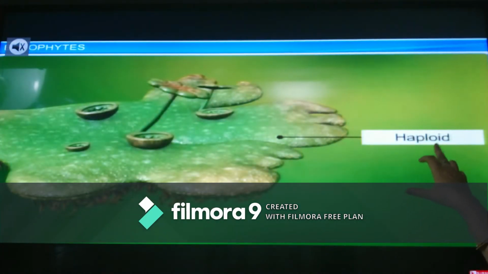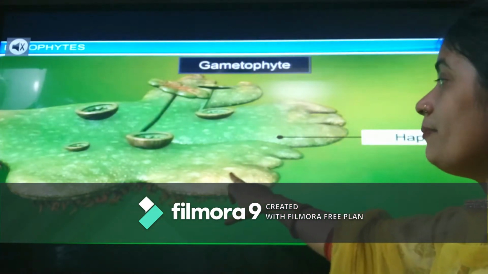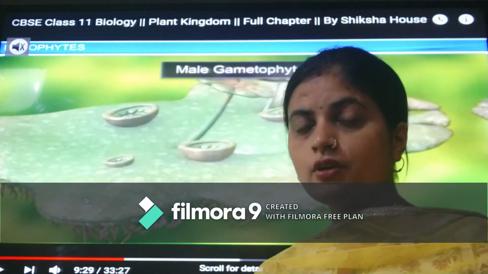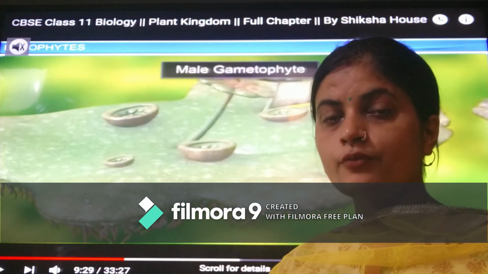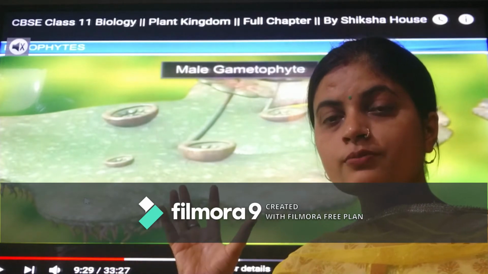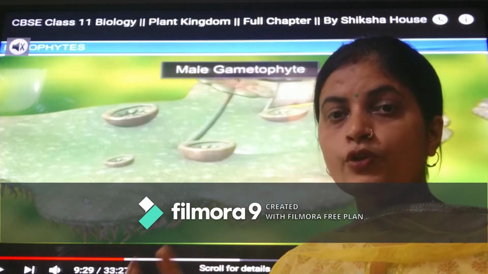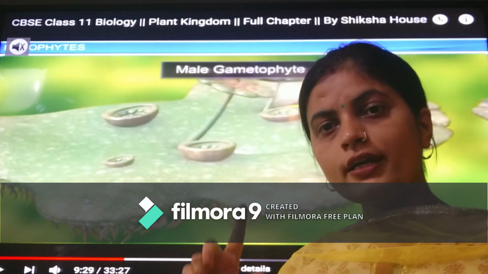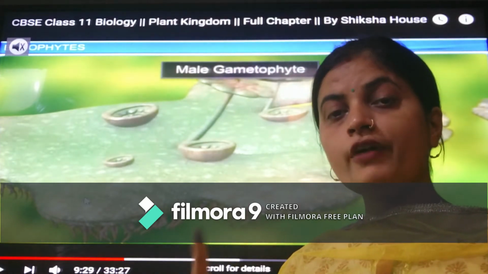Its parent body is haploid, which we have discussed, what is haploid and diploid. Then the main plant body is gametophyte. Here you will study two types of structure in the main parent body, gametophyte and sporophyte. Those structures which are going to make the gametes, that part is called a gametophyte, while those structures which are going to make spores would be called a sporophyte. Here gametophyte is haploid while sporophyte is diploid.